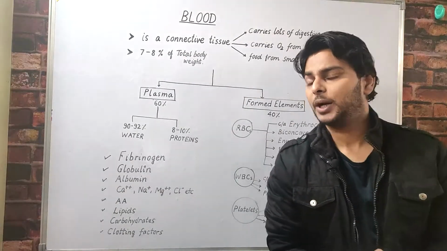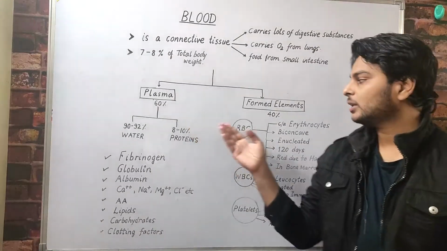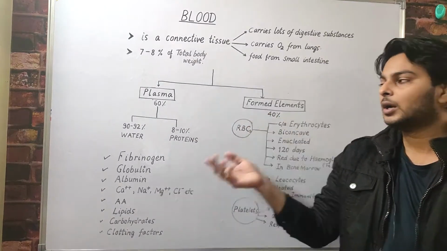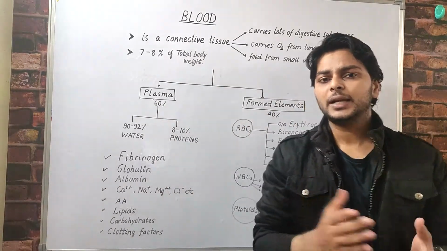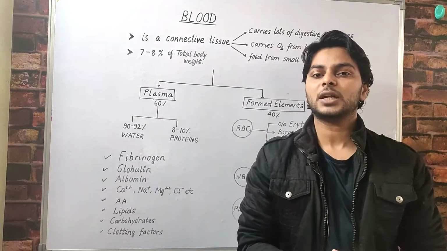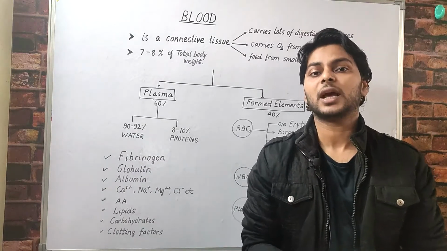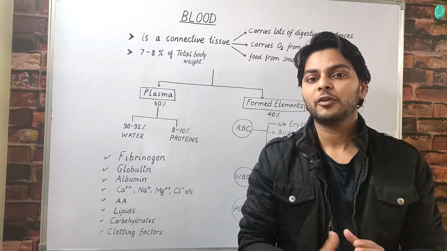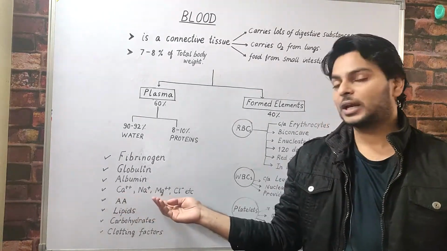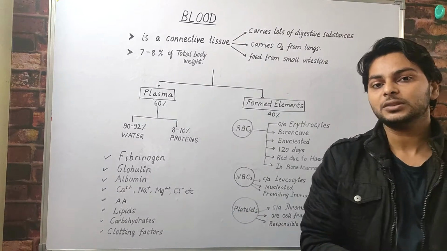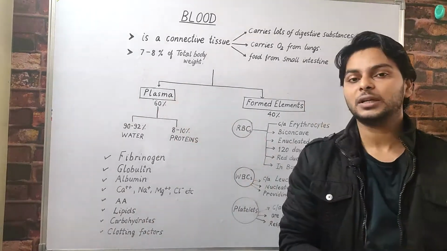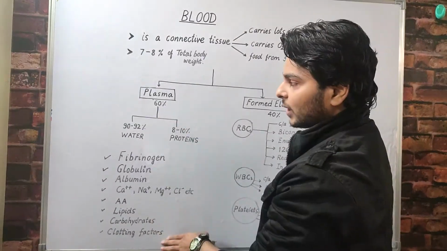So what is the composition of blood? Blood is composed of plasma and the formed elements. Plasma is 60% of the blood and the formed elements are 40% of the blood. What is plasma? Plasma is 90 to 92% water and 8 to 10% proteins. The proteins present inside the plasma are called plasma proteins, and these are globulin, albumin and fibrinogen. Apart from these, certain minerals such as Ca++, Na+, Mg++ and Cl- are also present, and amino acids, lipids, carbohydrates and clotting factors are also present inside the plasma. The plasma without clotting factors is called serum.